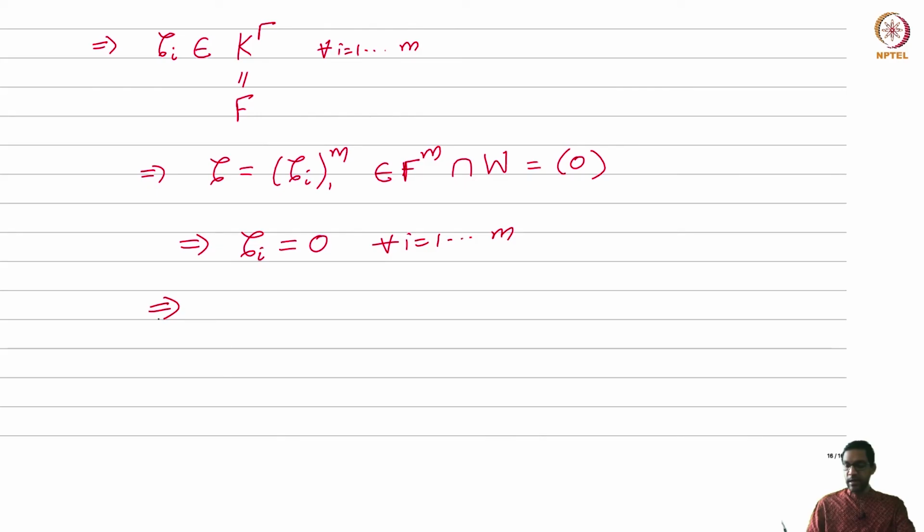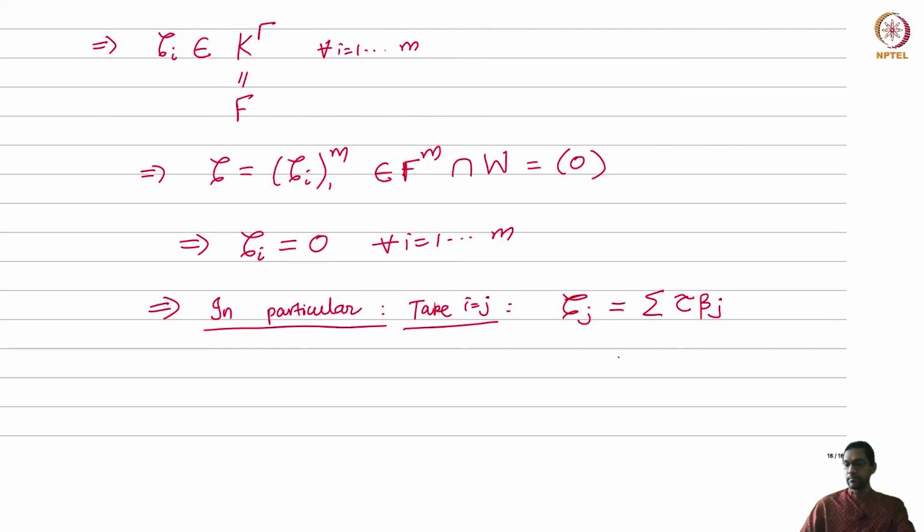Okay, so what does this mean? This says in particular, let's just apply it to the jth component. So remember, we know that at least one component beta_j was not 0. So take i to be the jth component, where beta_j was the given lambda that we fixed. So then what is zeta_j by definition? It is the summation of tau beta_j, tau ranging over gamma.